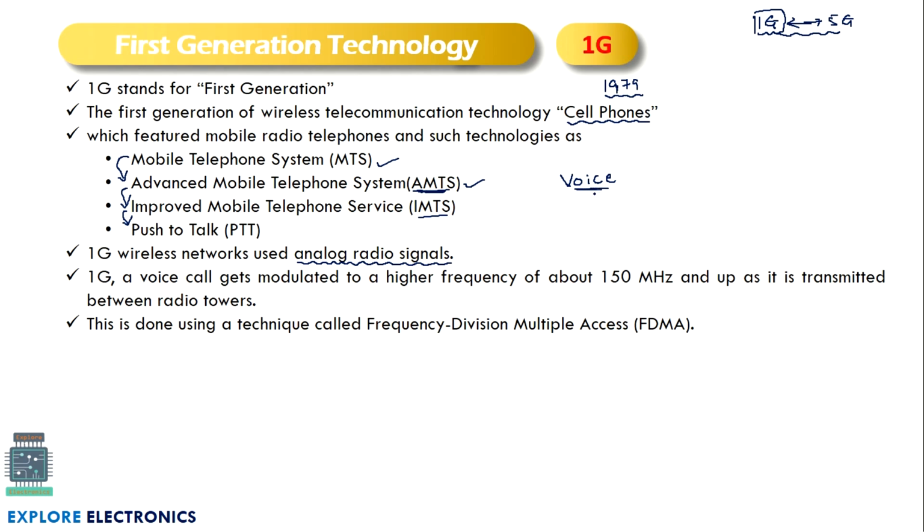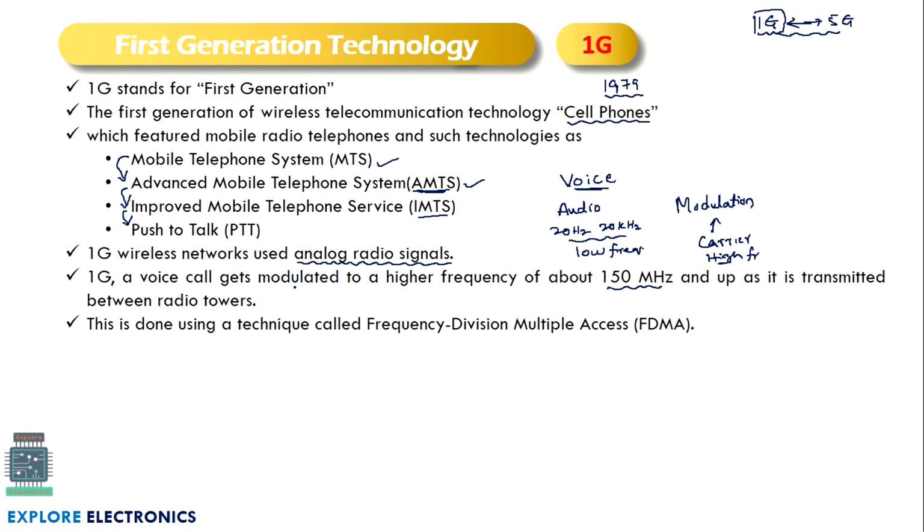This voice communication will need to be modulated. Why? Because this voice will be a person's audio. Audio signal will be in the range of 20 Hz to 20 kHz. As we know, these frequency ranges are called low frequencies. Low frequency signals will not transmit to longer distances. So the method we are going to use is modulation. In modulation, we are going to use a carrier signal. That carrier signal will have a high frequency. That high frequency signal, up to 150 MHz, is used in 1G technology.